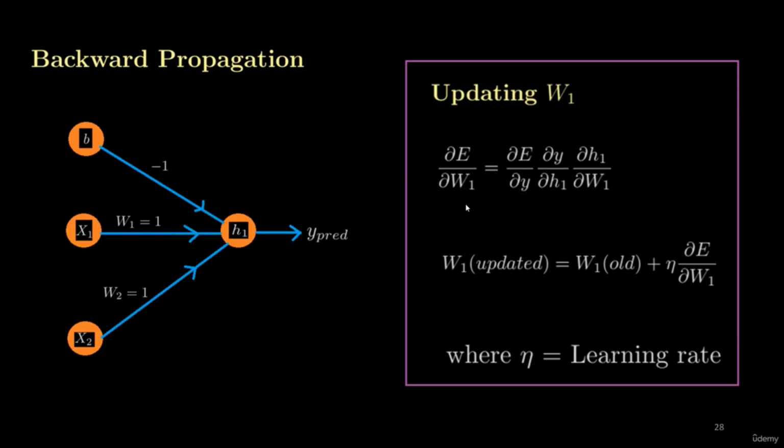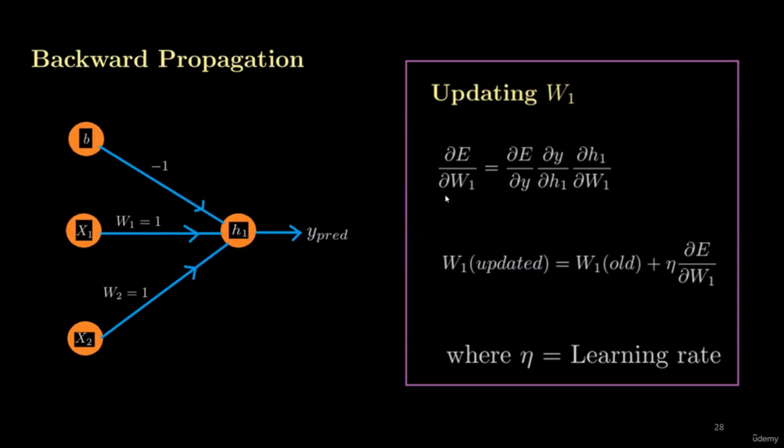Here we can see the simple equation of backpropagation, where we are updating the value of the weight in order to reduce the error. It contains three derivative terms even in the simplest form. Similarly, if we have to write this equation for W2, we will write dE by dy, then the derivative of y with respect to h1, and then from h1 we will go to w2.